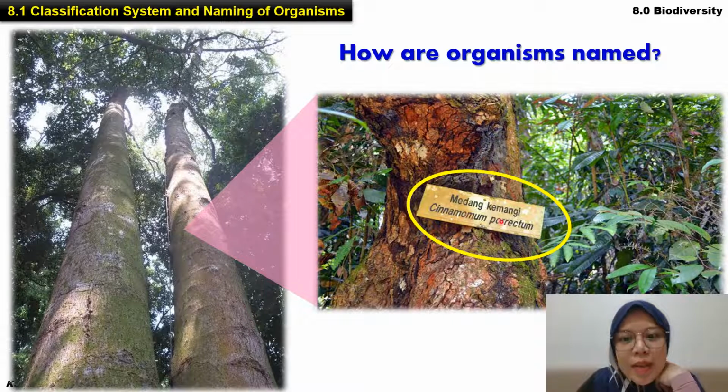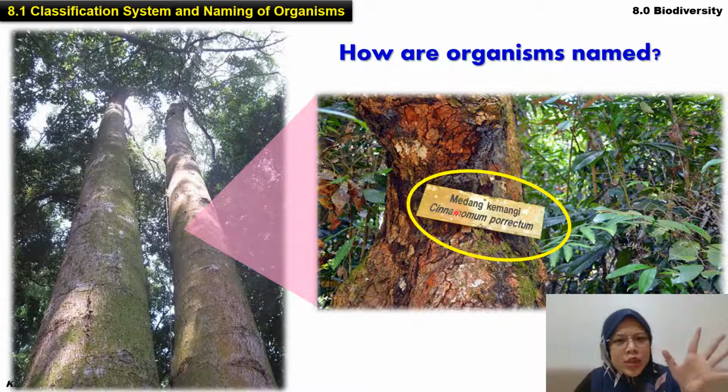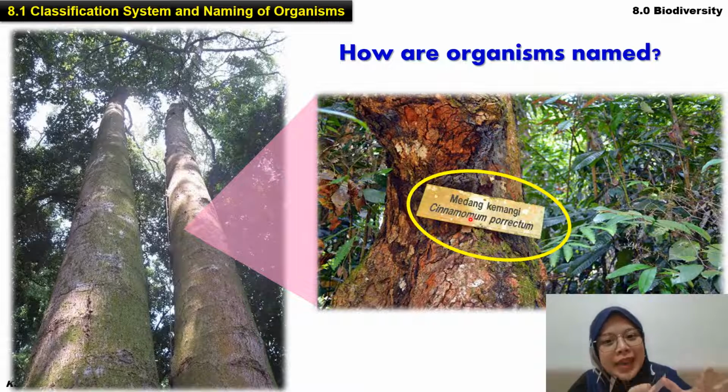Okay, so kalau you go travel to other countries, you cakap, oh, this tree is Medang Kemanggi. Then orang bukan Malaysian ni, dia apa benda Medang Kemanggi ni? Sebenarnya saya pun tak tahu. Okay, saya first time dengar. So pokok ni nama dia Medang Kemanggi, untuk Malaysia panggil dia Medang Kemanggi.